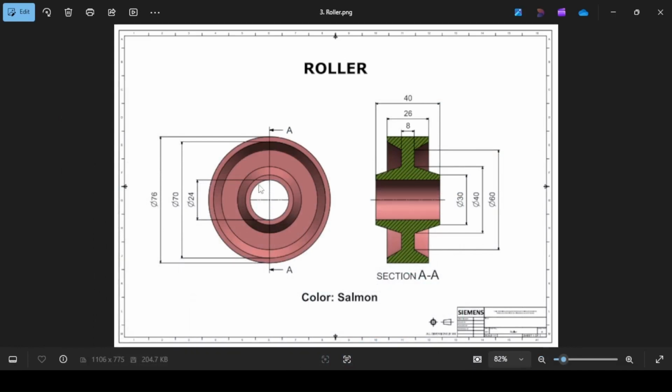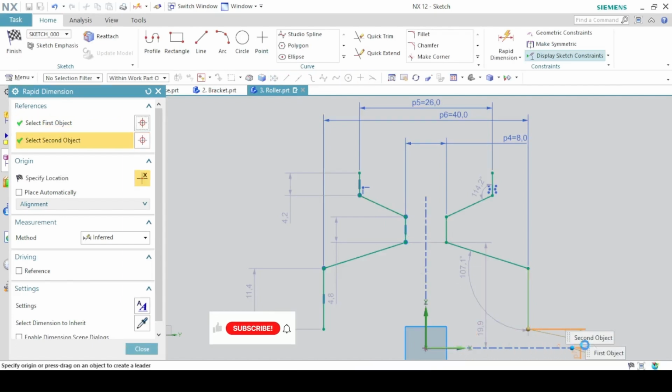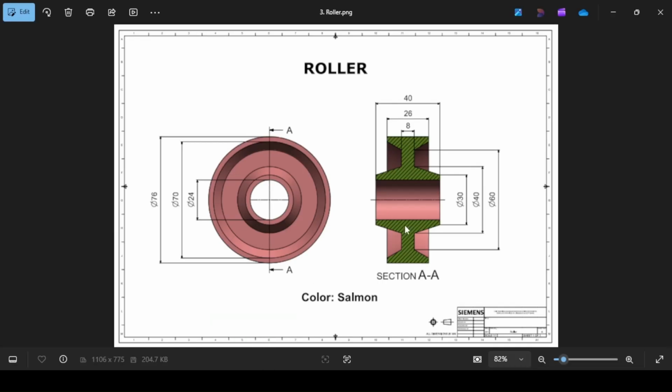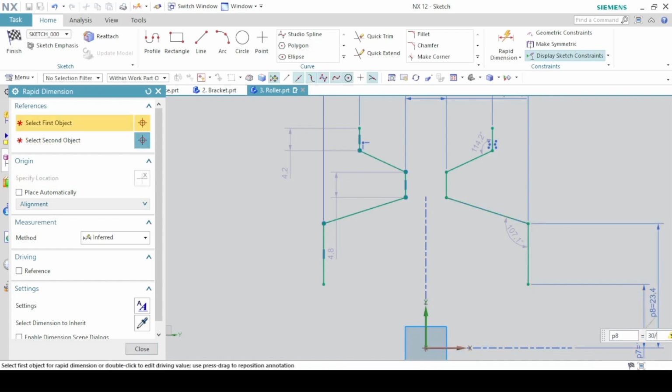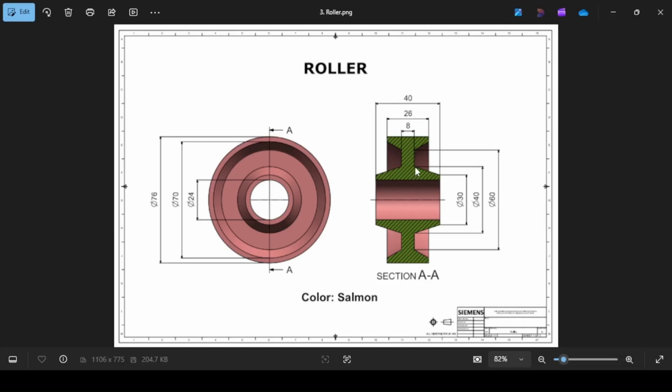The diameter of the hole is 24. But since we sketched half, all the vertical distances, we are going to divide by 2. So the hole will be 24 divided by 2. It should be the distance from this point to this x-axis. That will be 24 divided by 2. Now this point to this point is 30 divided by 2. Now this point to this point is 40 divided by 2.